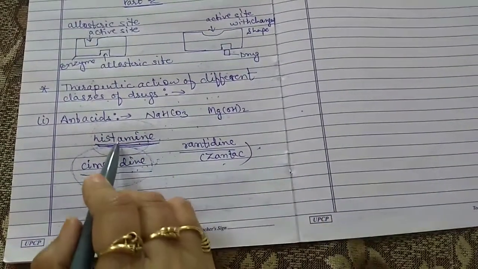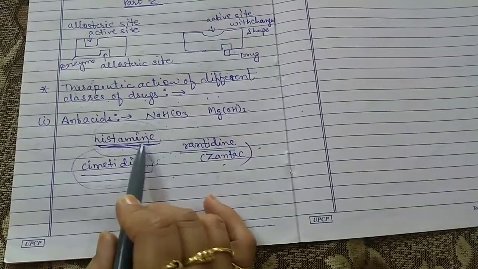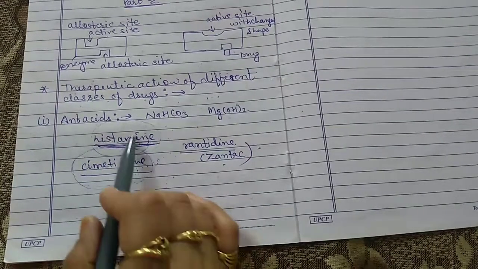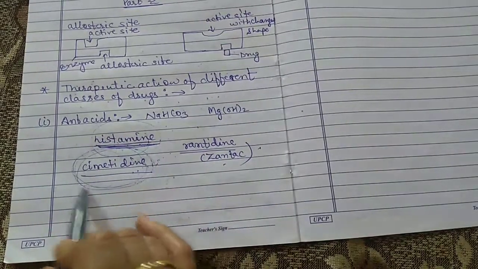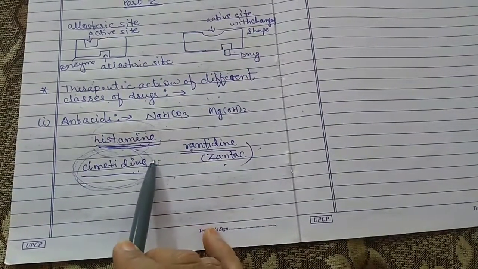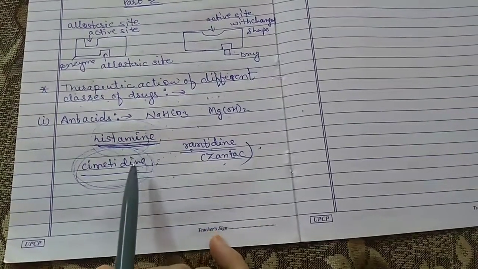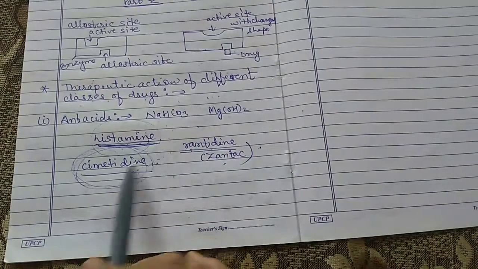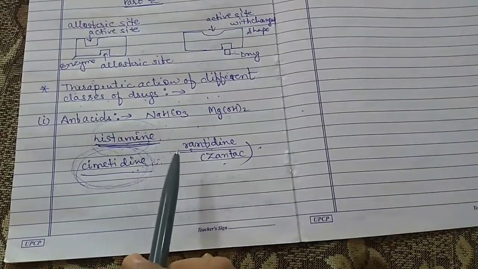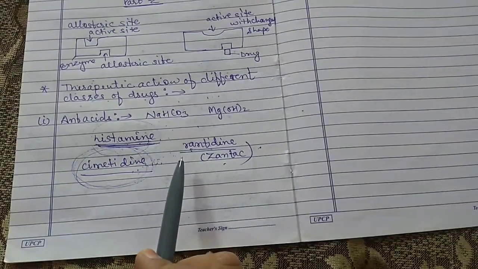So this chemical histamine is very important because these drugs cured the problem of acidity, and they are types of antacid. We can describe antacids as chemical substances that reduce or neutralize the acidity in the stomach and raise the pH to an appropriate level.